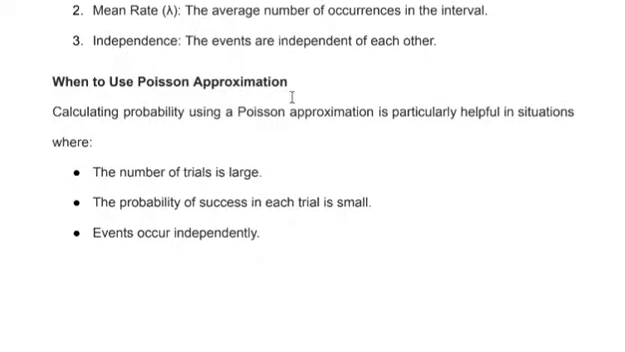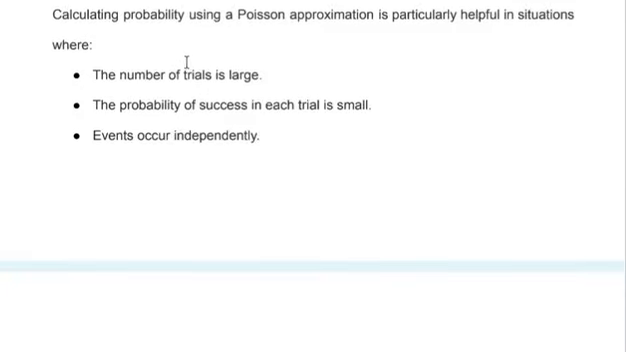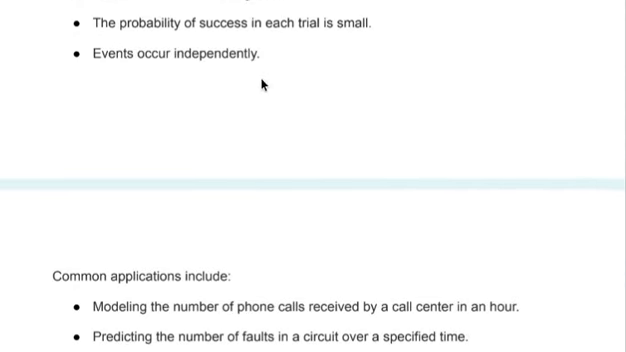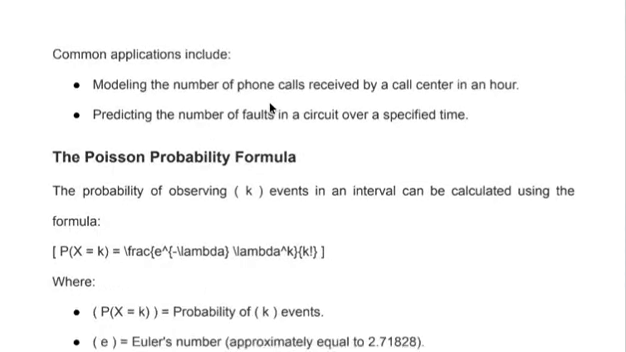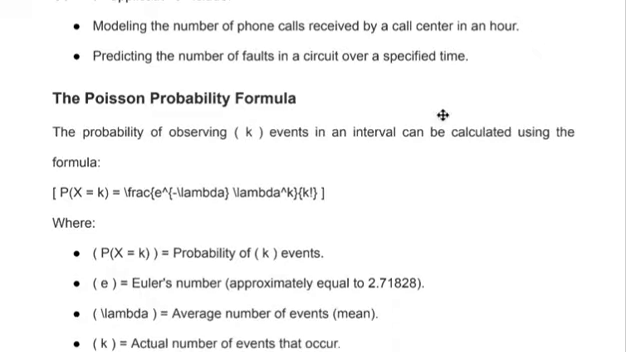When to use Poisson approximation. Calculating probability using a Poisson approximation is particularly helpful in situations where the number of trials is large, the probability of success in each trial is small, and events occur independently. Common applications include modeling the number of phone calls received by a call center in an hour, and predicting the number of faults in a circuit over a specified time.